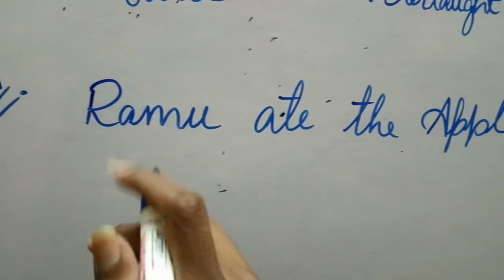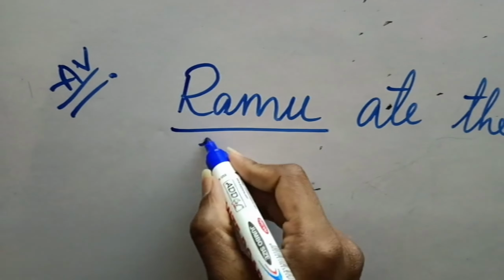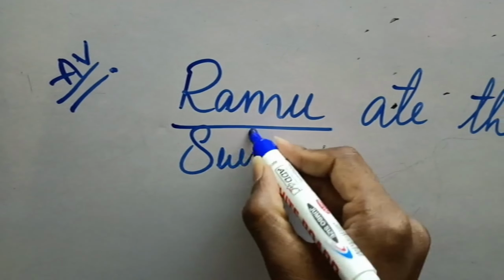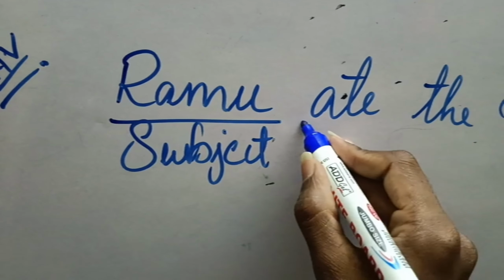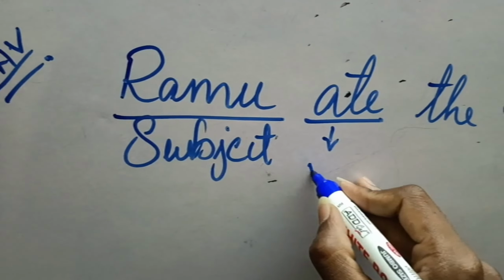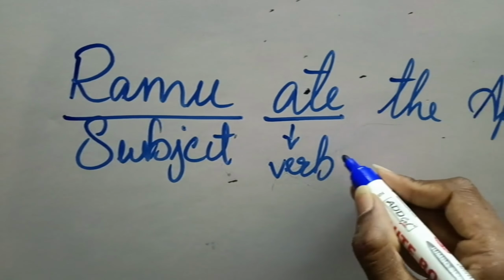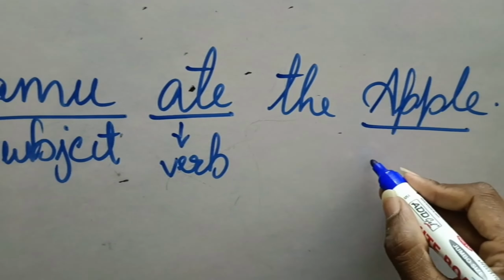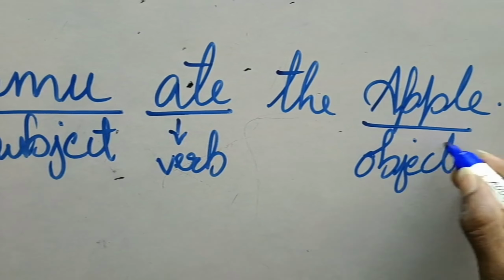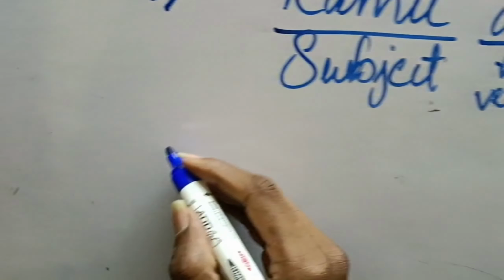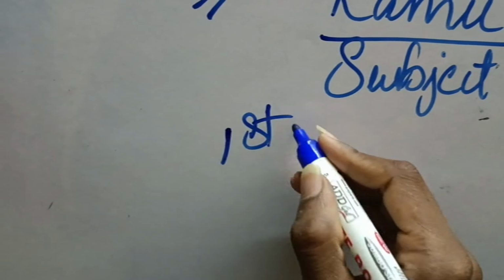We shall take another example. It is Ramu ate the apple. In this, Ramu is the subject and the verb is ate. What is Ramu doing? Ate the what? What did he eat? What Ramu ate is the apple. So the apple is considered as the object here. So coming to the first trick, what happens?